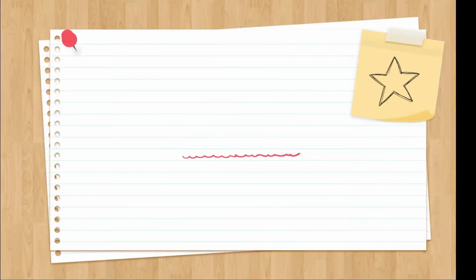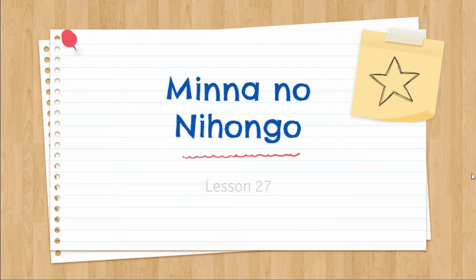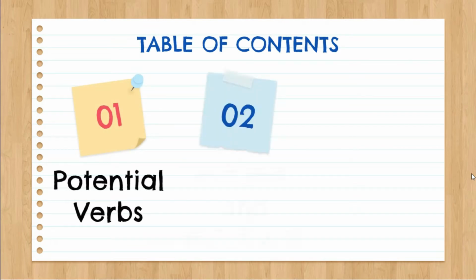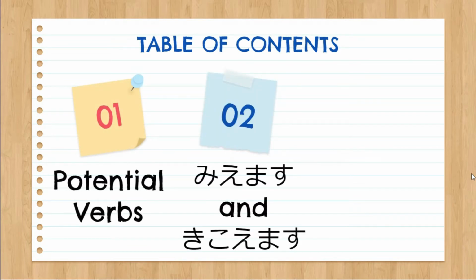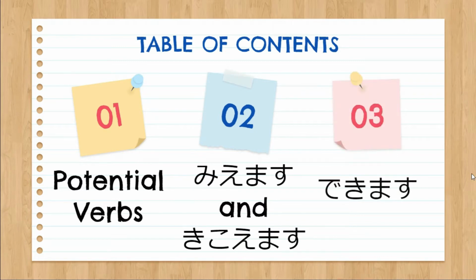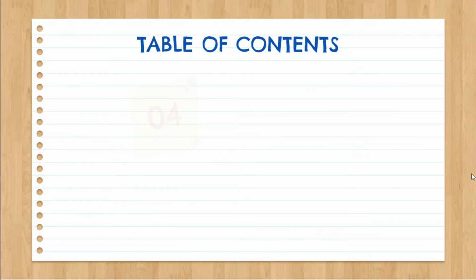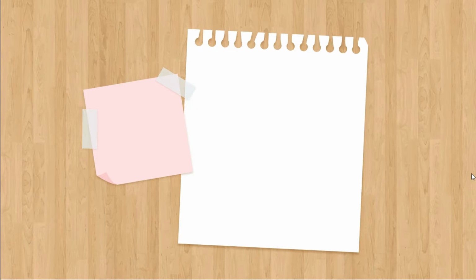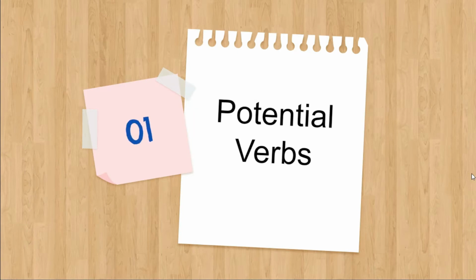Today we will study Lesson 27. Let's begin. Minna no Nihongo, Lesson 27. Here's the table of contents. Potential verbs. Miemasu and kikoimasu. Dekimasu. And for the last topic, we're going to talk about the wa...ga pattern. Let's proceed to our first topic, which is potential verbs.